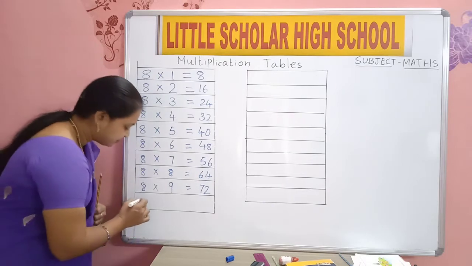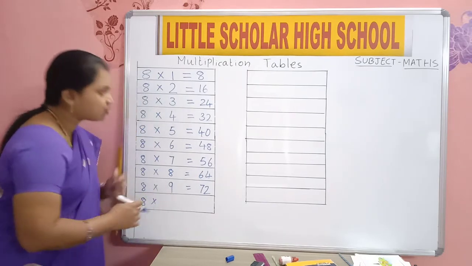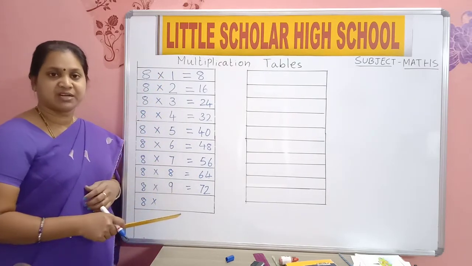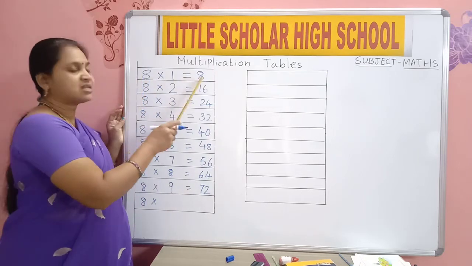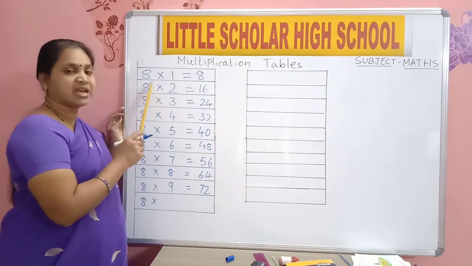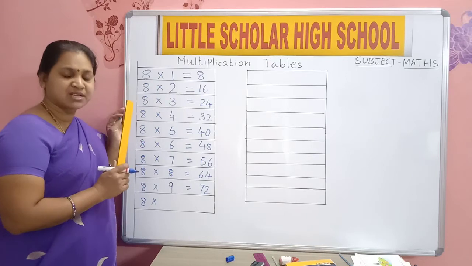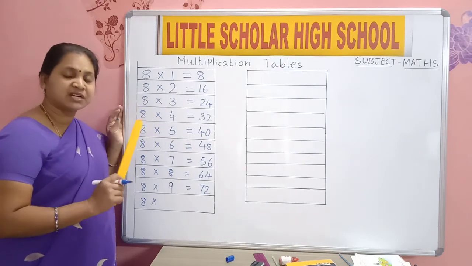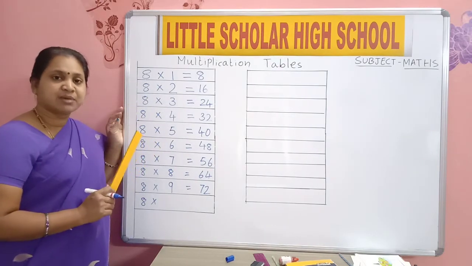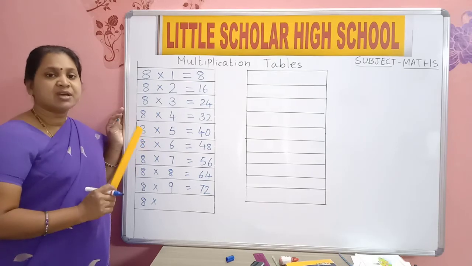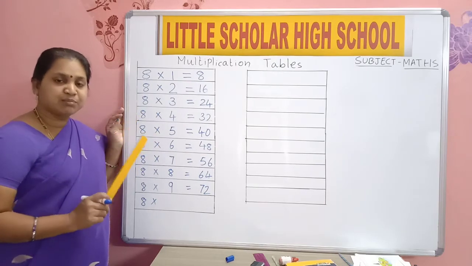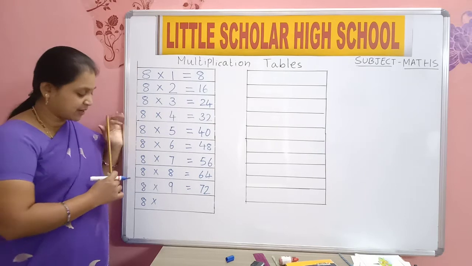Write neatly. 8 into, how are you going to write? Leave one line and write, okay? After 8 1s are 8, you will leave one line and write 8 2s are 16. In maths classwork, everywhere you should leave one line and write, because you are writing maths in a single rule book. So leave one line in between and write neatly, okay?